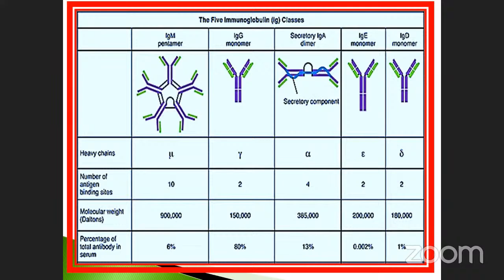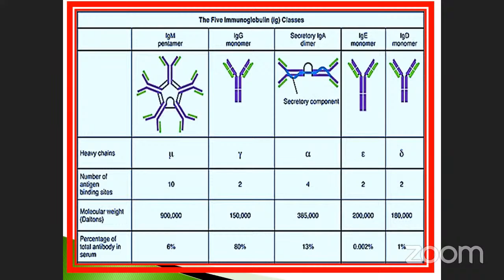Okay, and immunoglobulin E. This is also similar. It's also a monomer, already we discussed it. The symbol is epsilon. E is denoted as epsilon. So the antigen binding sites are also 2 here because it's a monomer. A monomer consists of 2 only. Pentamer is multiplied by 2 into 5, dimer is multiplied by 2 again. What about the molecular weight? 200,000. The percentage: 0.002% present in the serum. Very, very, very less in nature. Immunoglobulin E is very, very less in nature.